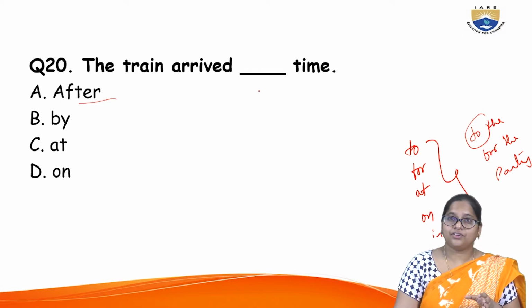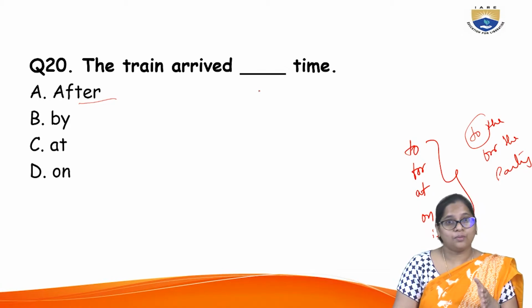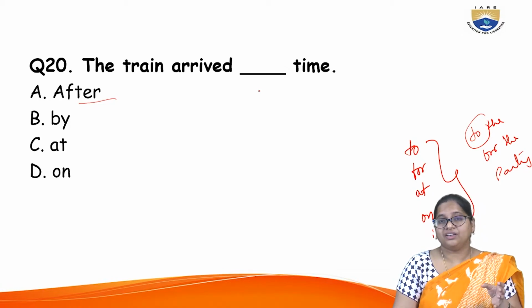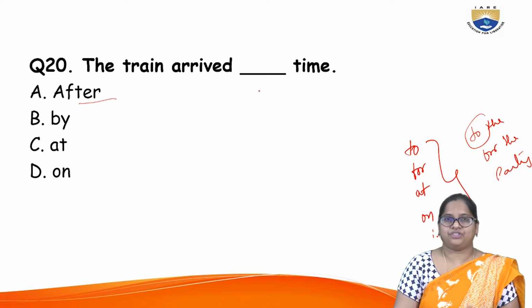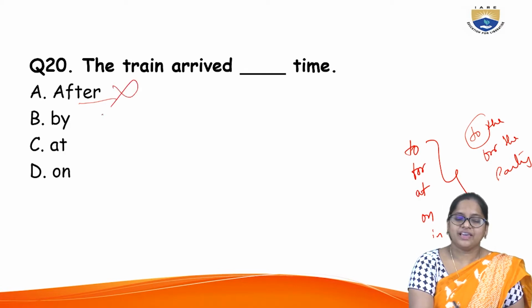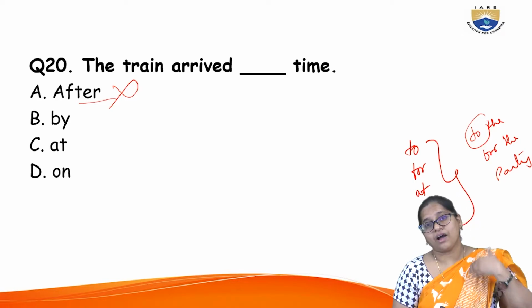But the sense here is that the subject should agree. I'm not talking about the subject and verb agreement, but here the context of the sentence should take the appropriate preposition, right? So you cannot say after, because you are not talking about whether it has come after or before.